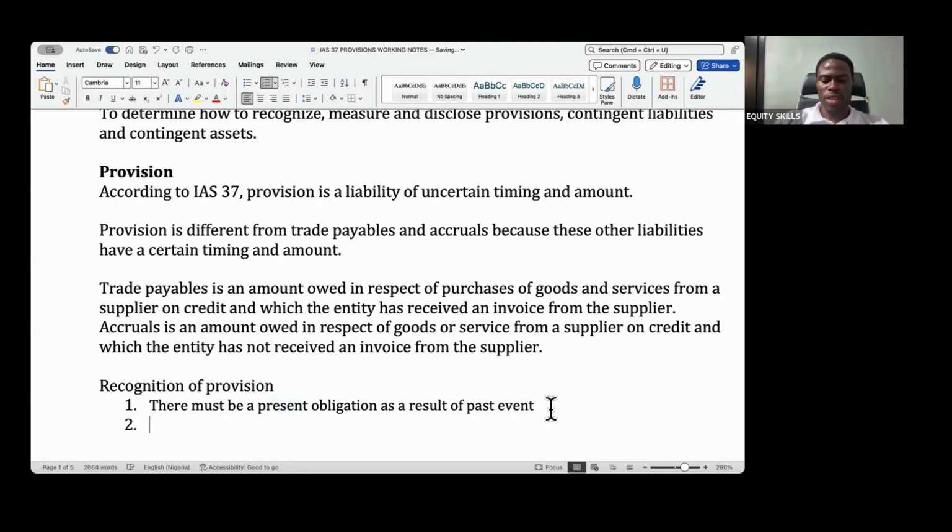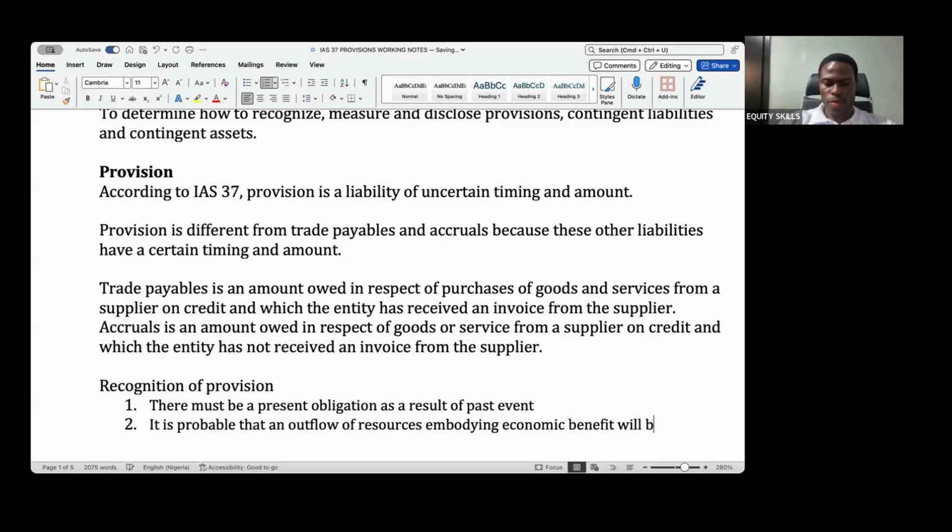Number two, it is probable that an outflow of resources embodying economic benefits will be required to settle the obligation. Number two is saying that it has to be probable that there will be an outflow of resources. It has to be probable that you will pay money.